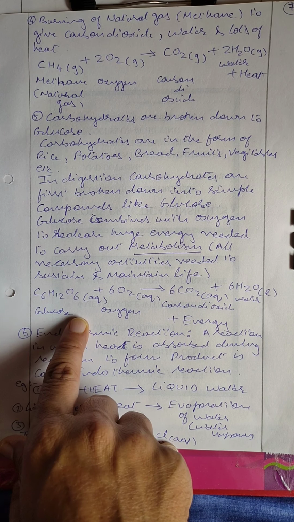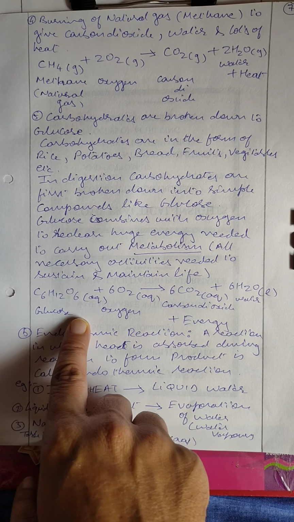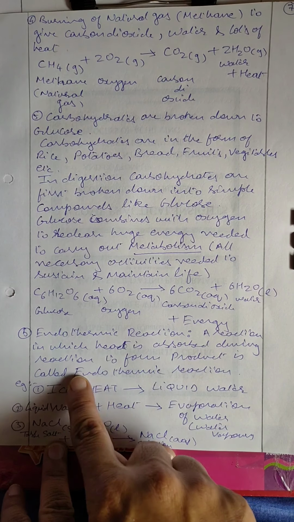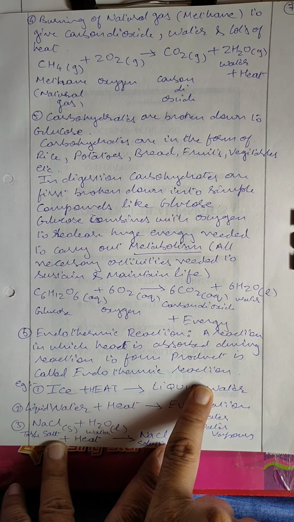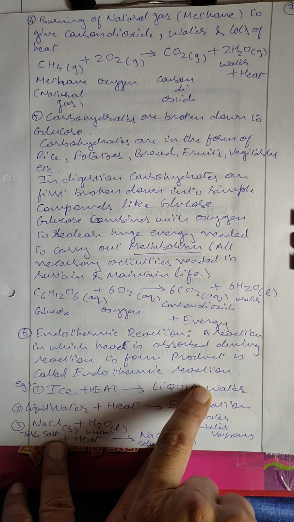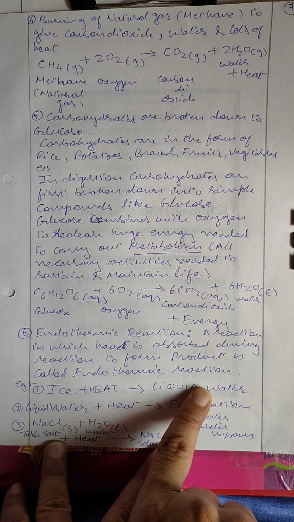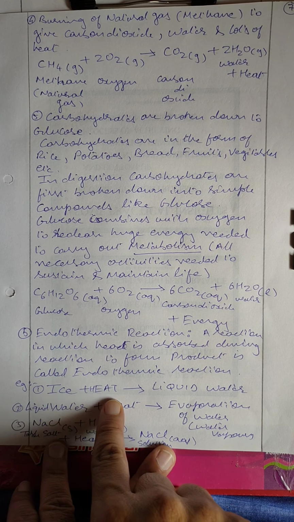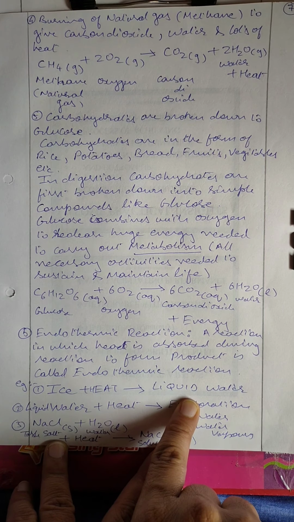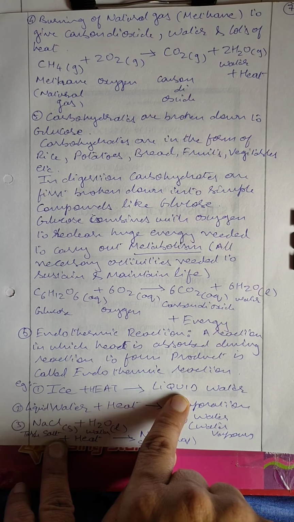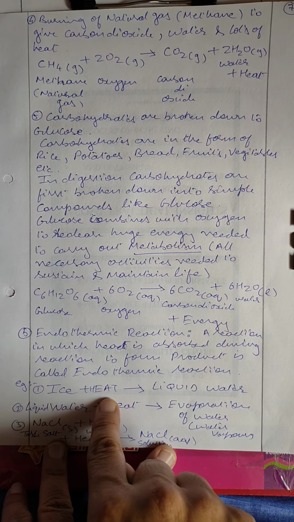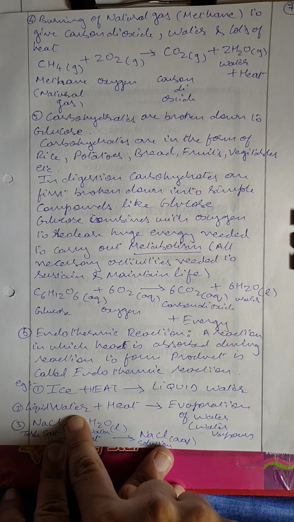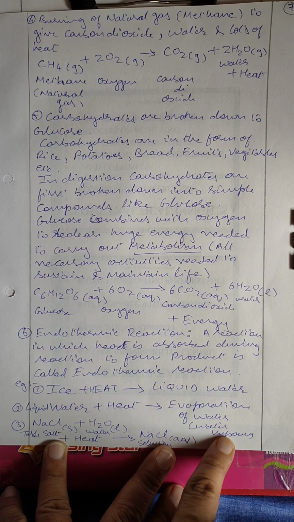Exothermic means heat is released. So the opposite of exothermic will be what? Endothermic. So what is an endothermic reaction? A reaction in which heat is absorbed during the reaction to form the product is called an endothermic reaction. Heat is absorbed. So whatever process requires heat is an endothermic reaction. Like, for example, ice. When ice absorbs heat, it gives liquid water. See, only the state is getting changed. It is not a chemical reaction, but it is an endothermic process. Only the state changes from solid to liquid. Liquid water absorbs heat, evaporation, water vapors.